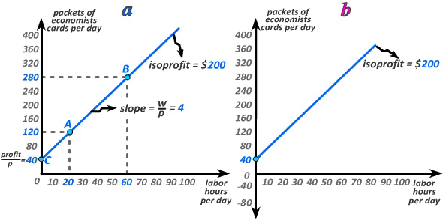Rather, there will be a whole map of isoprofit lines, each corresponding to a different level of profit. In panel B, we begin by redrawing the isoprofit line that corresponds to a profit of $200, assuming that the wage is $20 and the output price is $5.